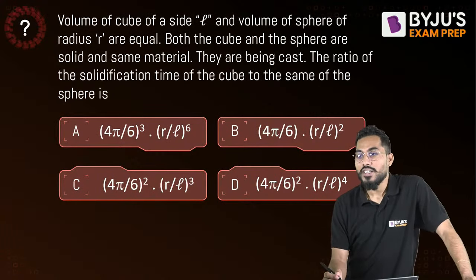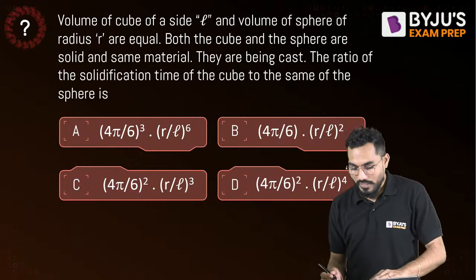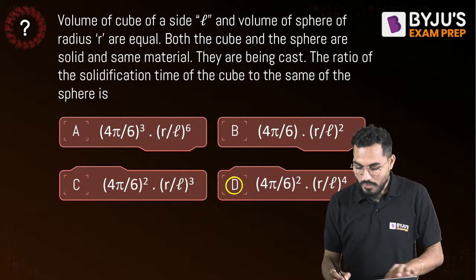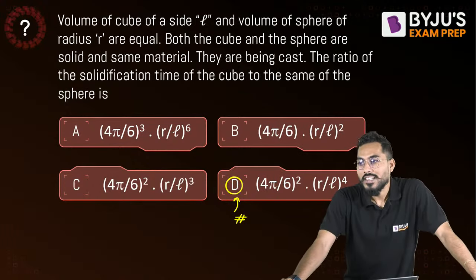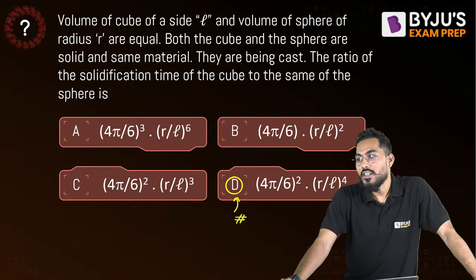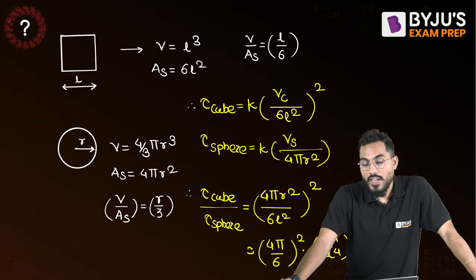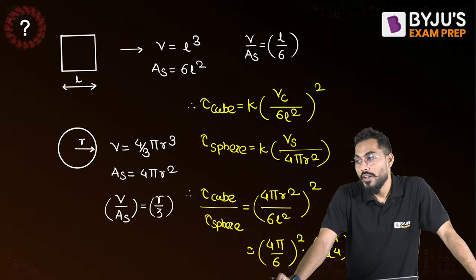My answer will be exactly equal to option D. So I'll say that, sir, D would be the perfect answer for this. 4 pi by 6 square, R by L to the power of 4. Right, fine.